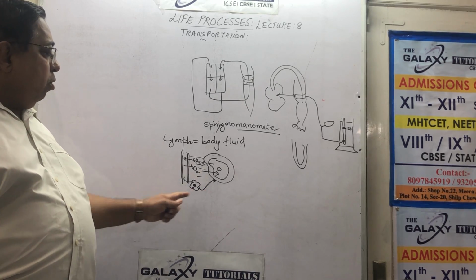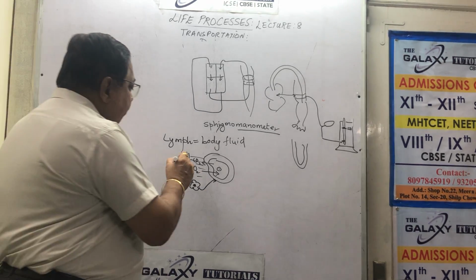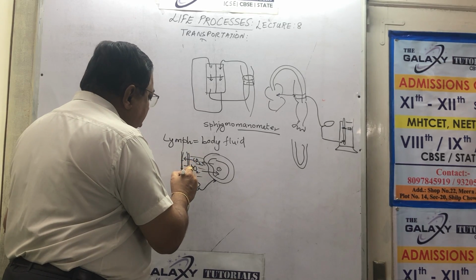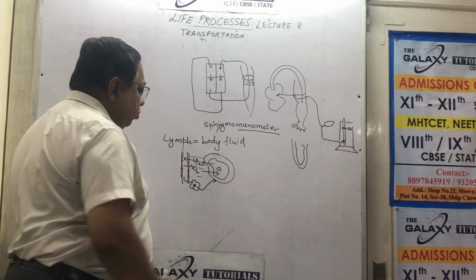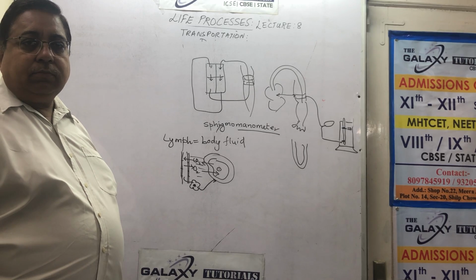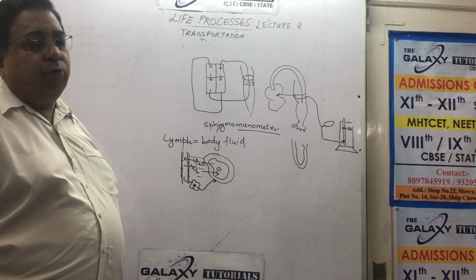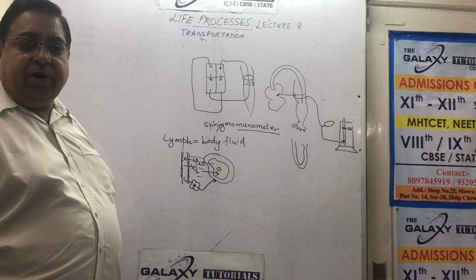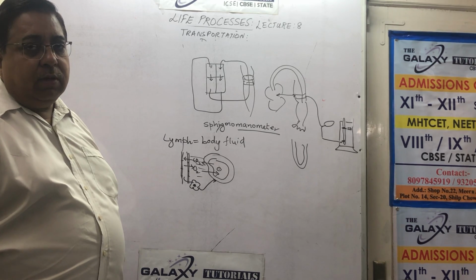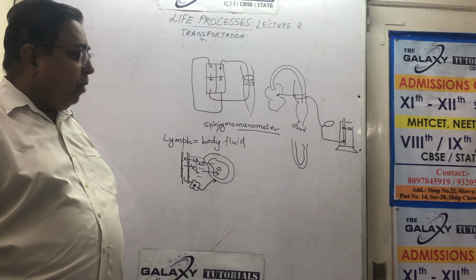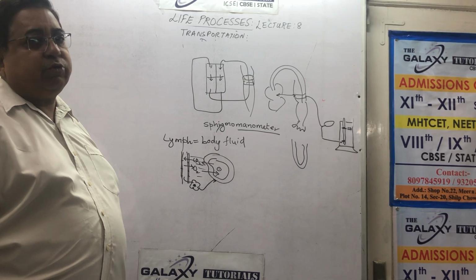WBCs can enter or leave through small gaps. Between those cells there are small gaps. They can go and enter through them. So lymph is an important body fluid. If lymph dries, you have dehydration, you will die. You will have more infections, you will have problems. Too much lymph, you will have swelling.